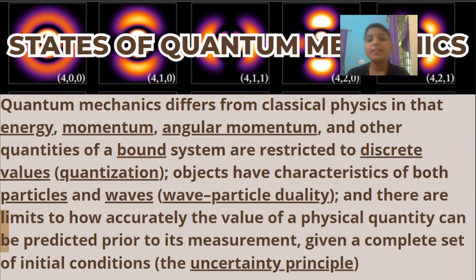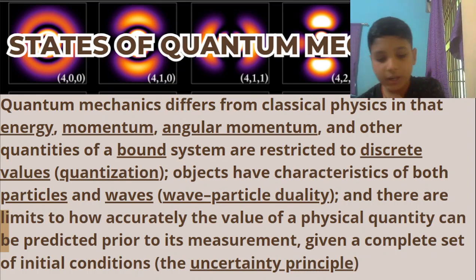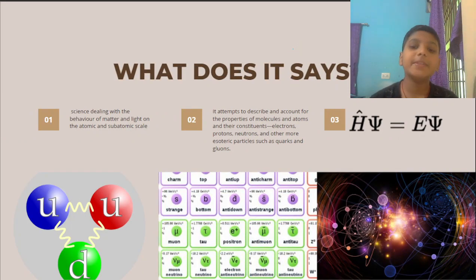Now, what is the uncertainty principle? The uncertainty principle states that we cannot measure the particular momentum, particular energy, particular state of any matter directly. This is what the uncertainty principle states. Now let us understand what exactly it deals with.